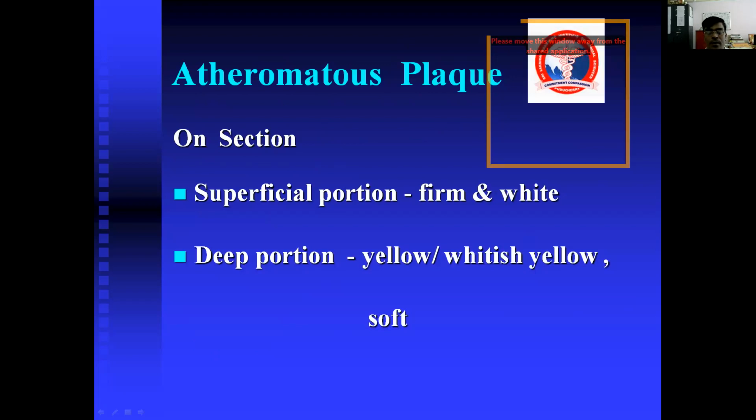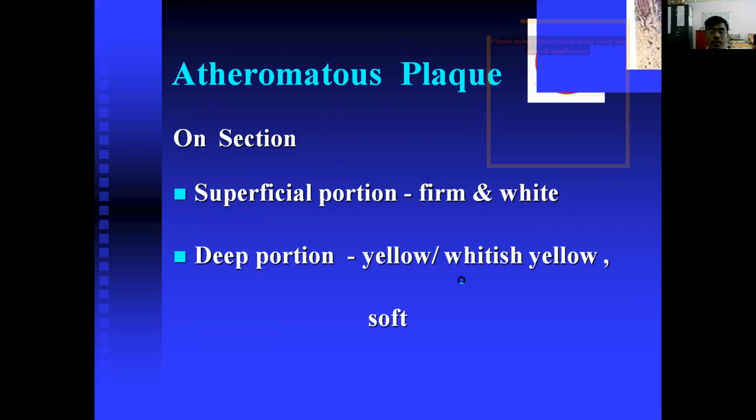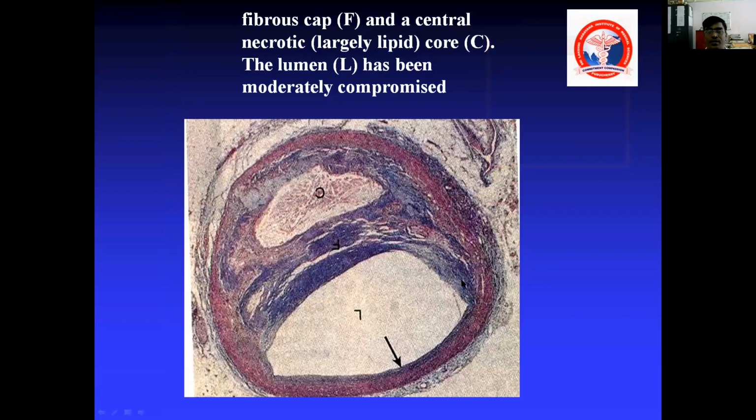Atheromatous plaques on section have a superficial portion that is firm and white, and a deep portion that is yellow and soft. Here you can appreciate the fibrous cap and the central necrotic, largely lipid core. Okay, so it's a large lipid core. Above this you can appreciate a fibrous cap, and the lumen has been moderately compromised.